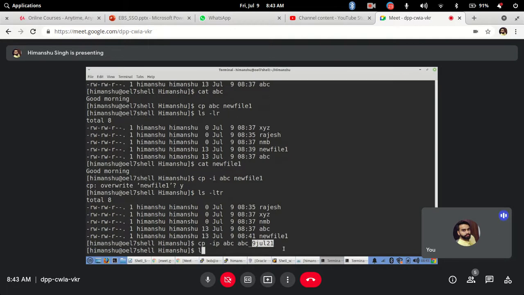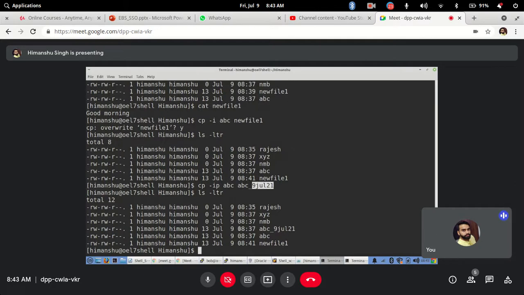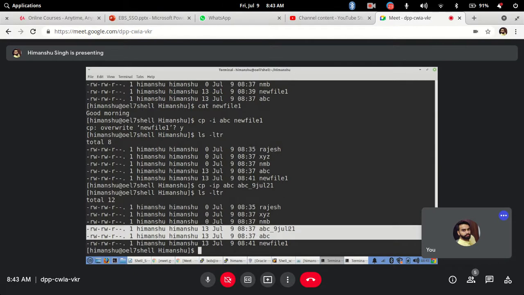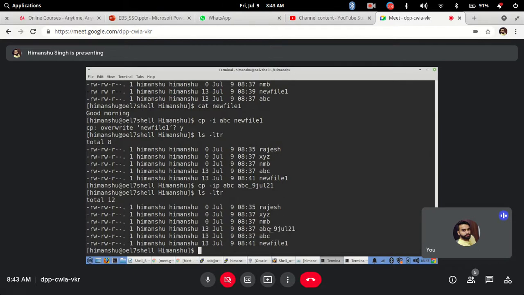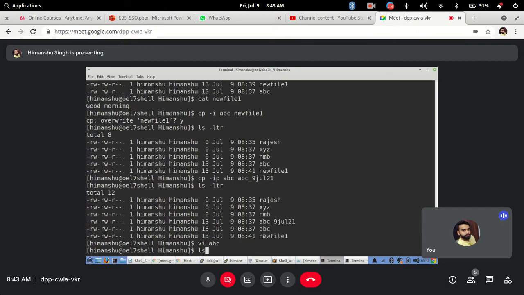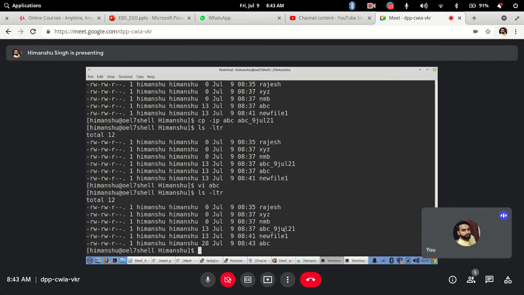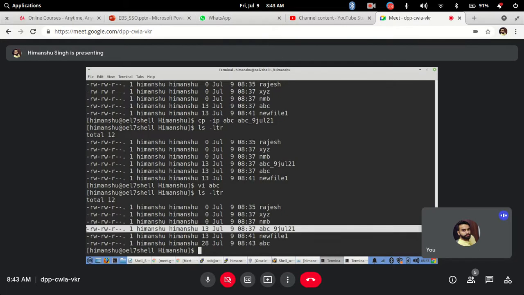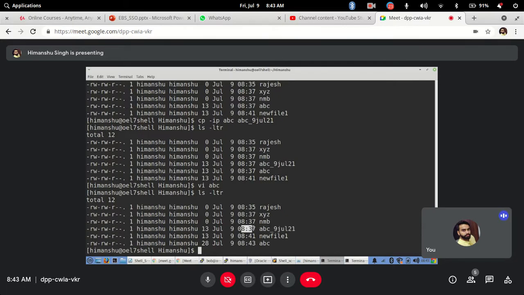Okay, so now if I do ls -ltr, if you see, the timestamp of both files is the same now. See, the timestamp never changed here. But with this file, you can easily identify, okay, this was a backup that was taken on 9th July, and this is the original file. So if I want to edit something, I will go ahead and edit in this file. Let's say I will just edit. Okay, so as soon as I edit, the timestamp of the original abc file is changed to 8:43, but my backup file is still there. So I know that the original file was at 8:37 and the backup was taken on 9 July 21. Okay, this is one way of doing it.